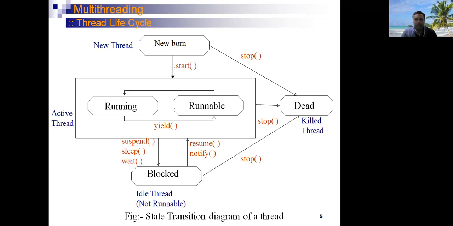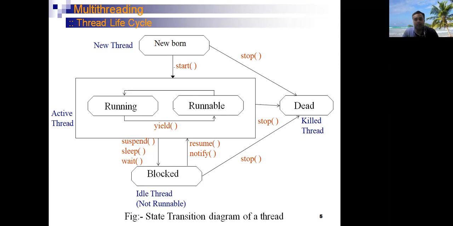In the active stage, a thread is either in the running stage or in the runnable stage. When a thread is in the runnable stage, it is ready to run but not in the execution state. A thread is in the running stage when it is in execution. The thread is transferred from the running stage to the runnable stage by calling the yield method of the inbuilt thread class. Then the thread goes into a block state.